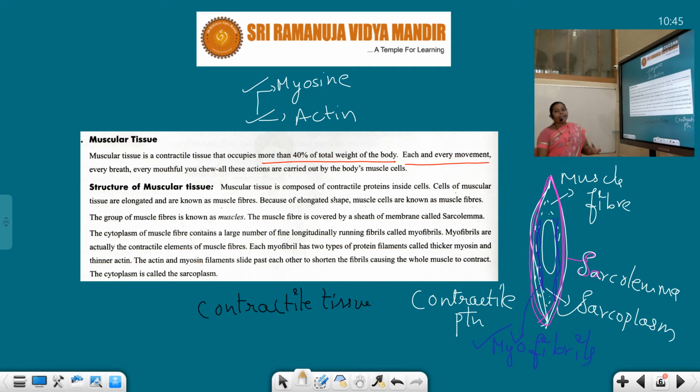The actin and myosin filaments slide past each other to shorten the fibrils, causing the whole muscle to contract. Because of this adjustment of actin and myosin, the muscle tissue can give outward movement such as contraction and relaxation. With this rhythmic contraction and relaxation, the particular part of the body is able to move. Understand, students? This is the introduction of the muscle tissue.